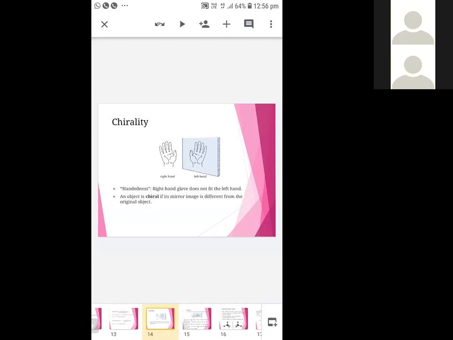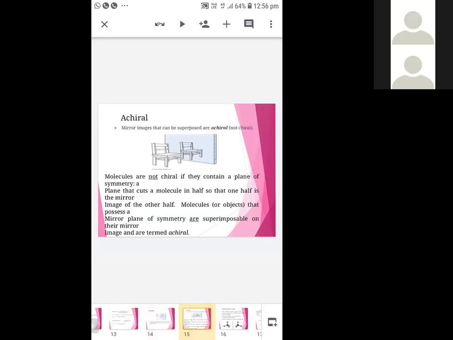This is chiral. Now see the achiral. They show mirror images, but they are superimposable. This is achiral because it contains a plane of symmetry.